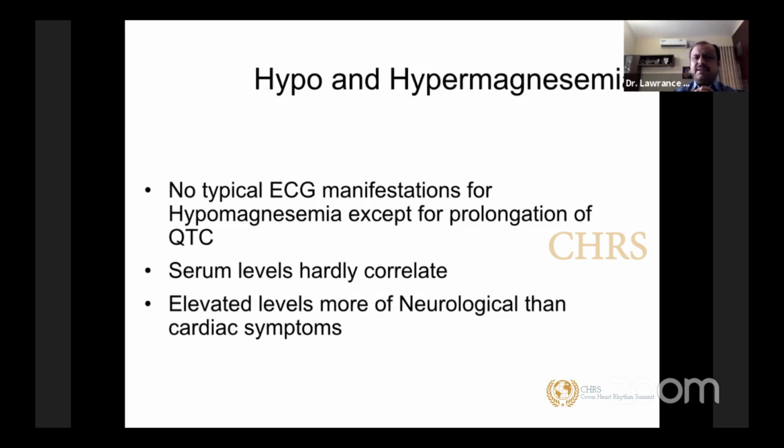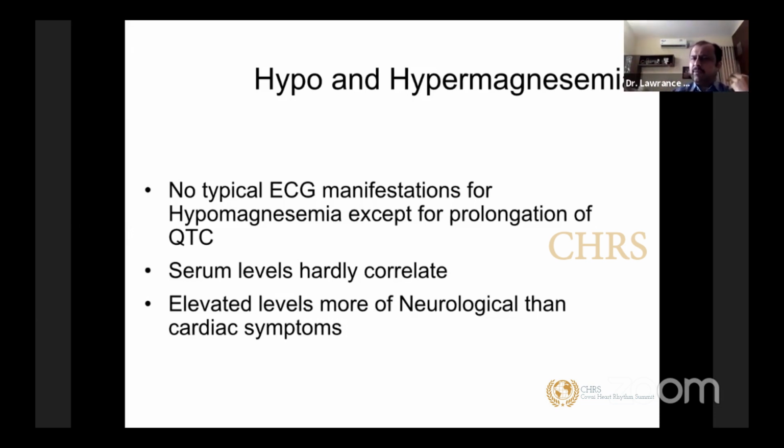If you look at hypo- and hypermagnesemia, you cannot call it some typical ECG manifestation. Although hypomagnesemia will have a prolongation of QT interval, serum levels, unlike your potassium levels, hardly correlate. You may not have a significant level-to-level ECG manifestation.